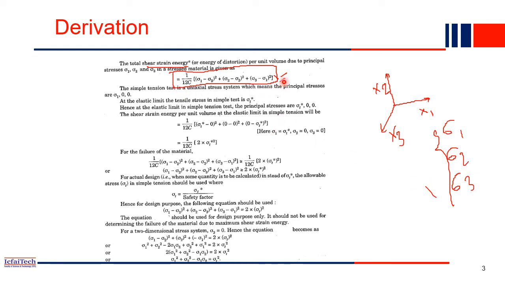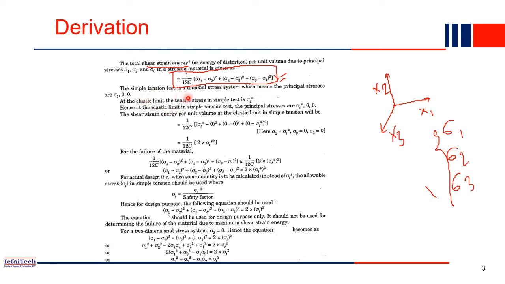I have not derived this expression here because it is an advanced expression, and you may not need the entire derivation at this point. So we'll just consider this as the expression for the total shear strain energy in a particular body per unit volume, and we'll use this expression for the further derivations. Just remember, the total strain energy in a body is 1 by 12 G into (sigma 1 minus sigma 2) whole square plus (sigma 2 minus sigma 3) whole square plus (sigma 3 minus sigma 1) whole square.